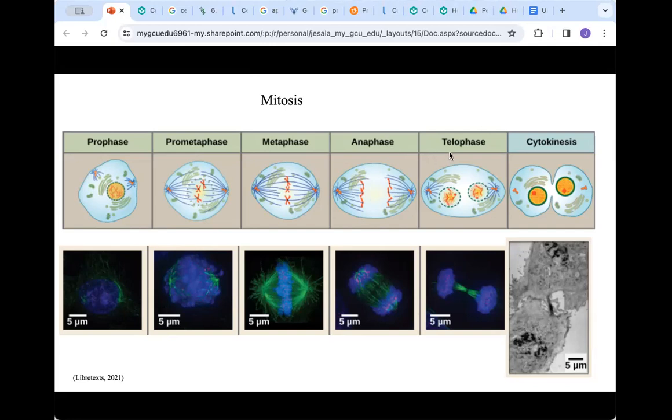During telophase, the chromosomes have moved closer to opposite ends of the poles, and now we have a nuclear envelope surrounding both sets on opposite ends. Spindle fibers will start to break down, but they will still be pulling those opposite poles further away from each other. After these processes have ended, we start cytokinesis, and cytokinesis will pull the cell apart into the two new daughter cells.